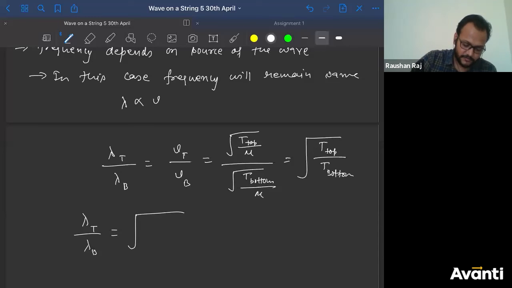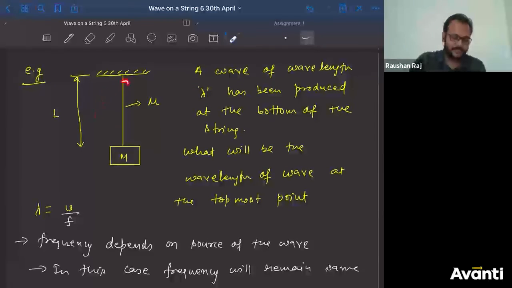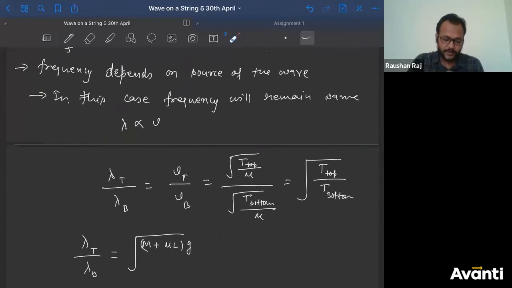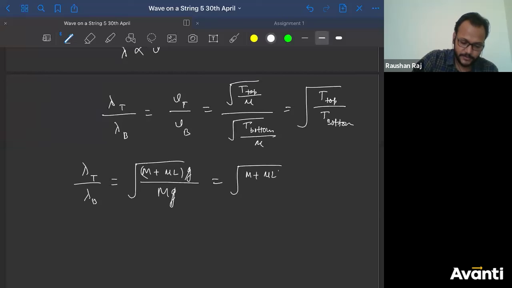Square root of capital M plus mu into L into G, right? Capital M is this mass. What is the mass of this string? Mu into L. So capital M plus mu into L into G divided by the tension at the bottom, which is directly M into G. So G and G cancel out. What did we get here? Square root of capital M plus mu L divided by capital M.